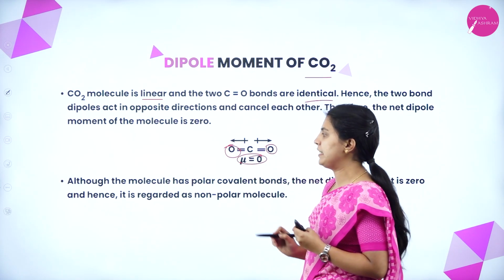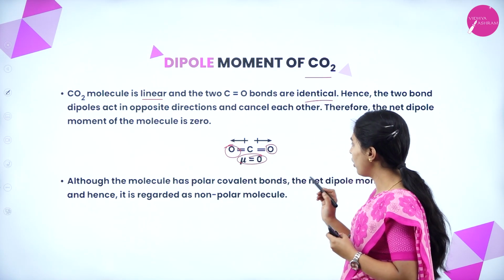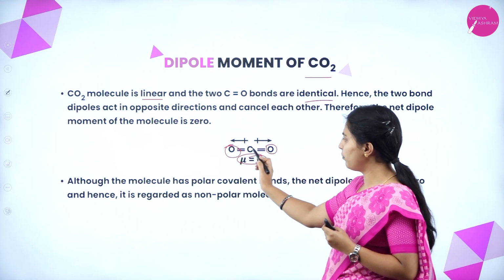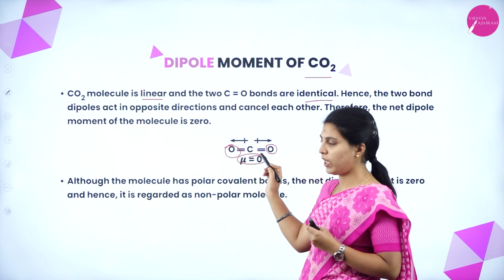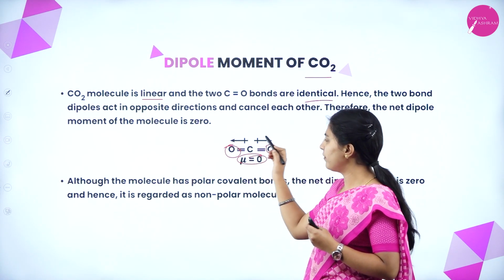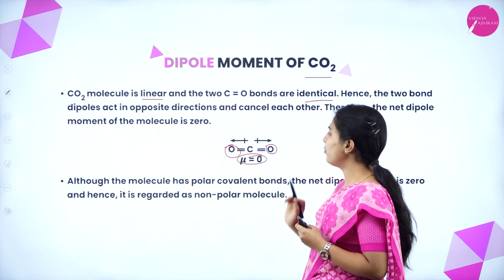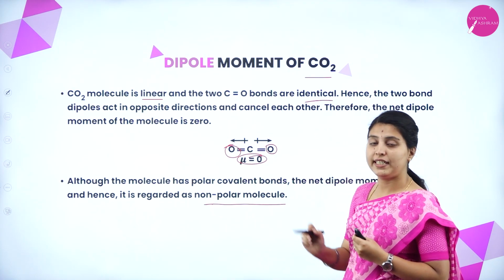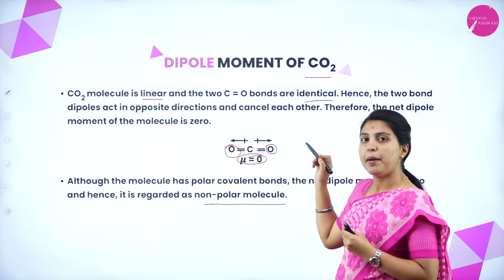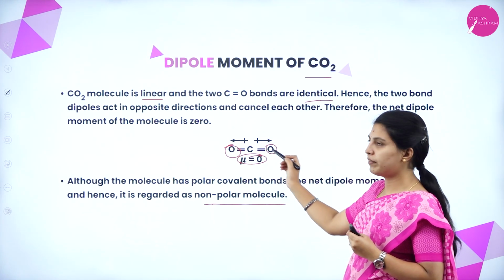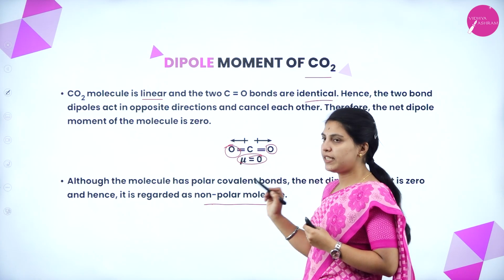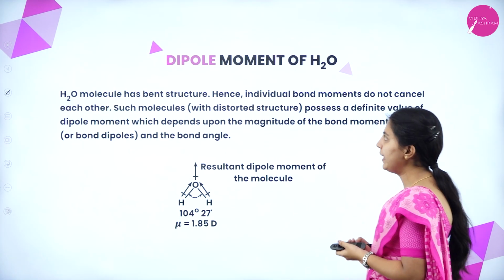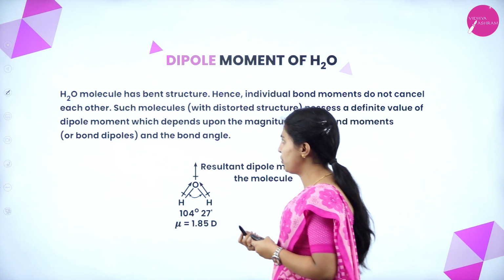Mu will be 0. Although the molecule has polar covalent bonds, the net dipole moment is 0. It is a covalent bond, it is polar in nature, okay? But then also in the opposite way it cancels out. So its dipole moment is 0. It will be considered as a non-polar molecule. It has polar covalent bonds, but due to the cancellation of the charges, it will be considered as a non-polar molecule.